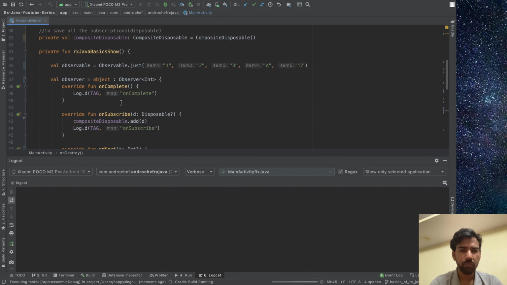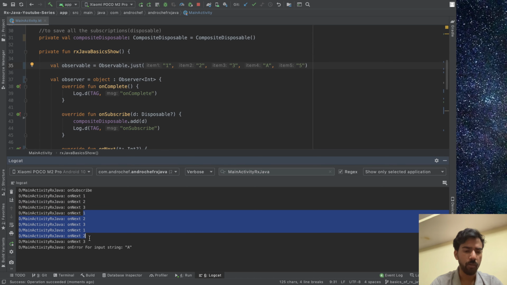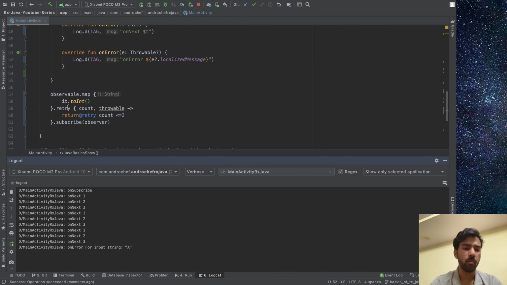This should give first, second, third, and then first, second, third, first, second, third, and then it should throw an error, because the first is emitted by default, and then we retry 2 times, and then we will have some error. As you can see, we have our first emitted sequence, then it retried 2 times, and in the end it didn't get any successful emission, so it throws an error. So that's how the retry operator works.